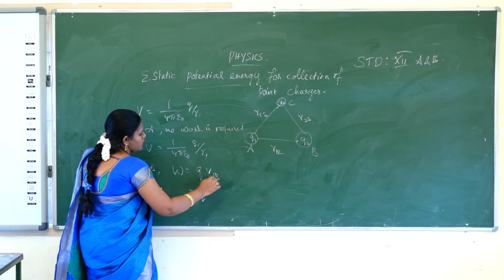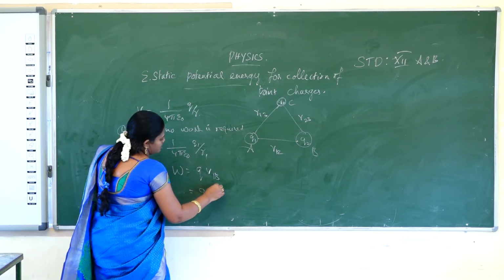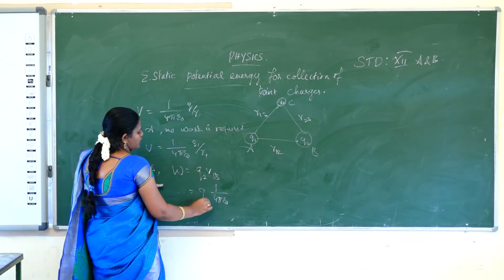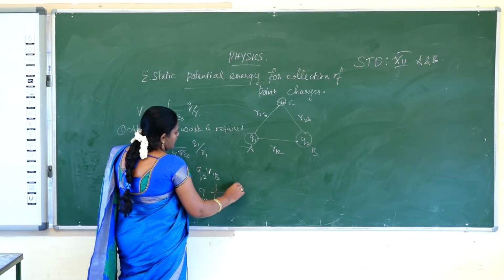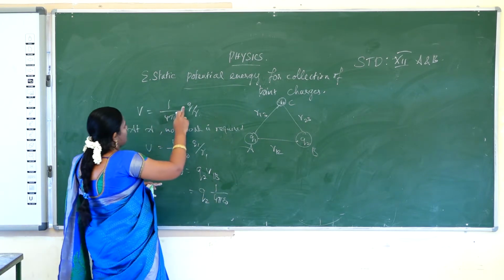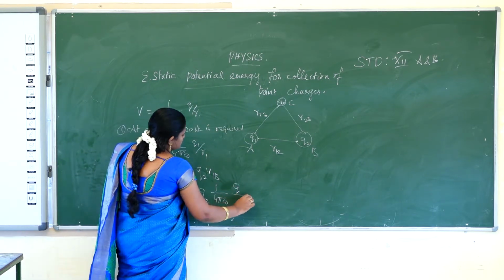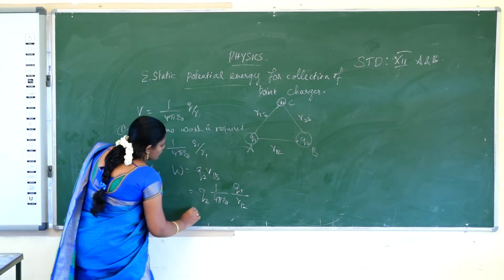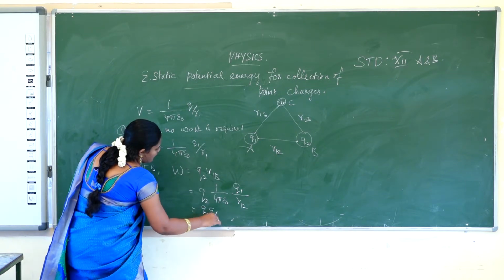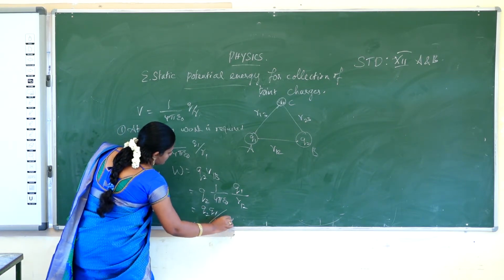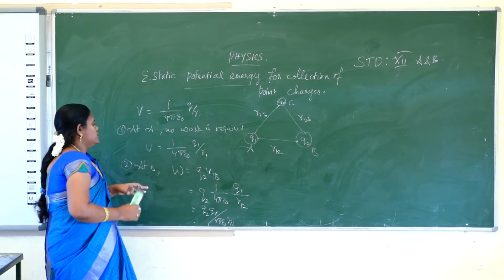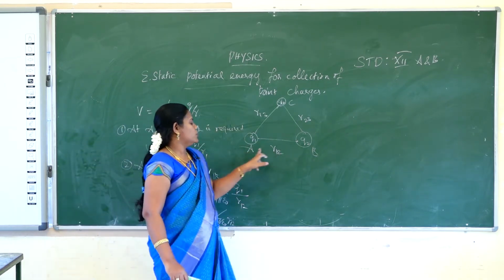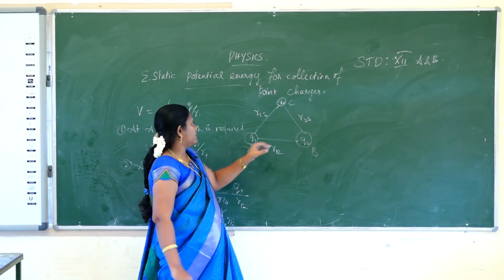Okay, V1B is 1 by 4 pi epsilon naught Q1 by R12. So Q2V is Q1 Q2 by 4 pi epsilon naught R12, where R12 is the distance between the two charges. And then we calculate the C point.